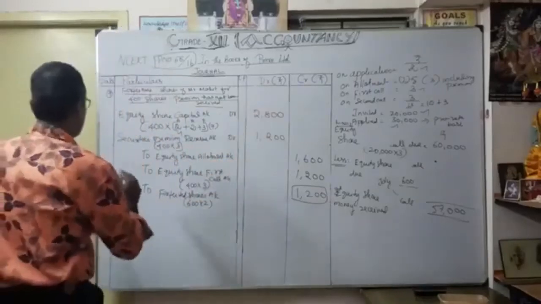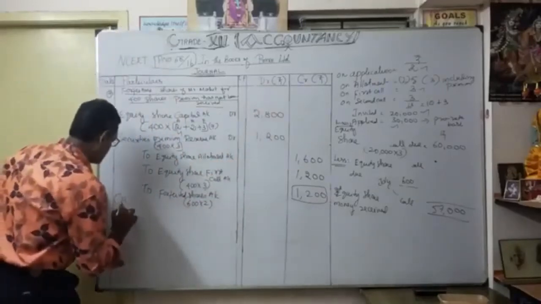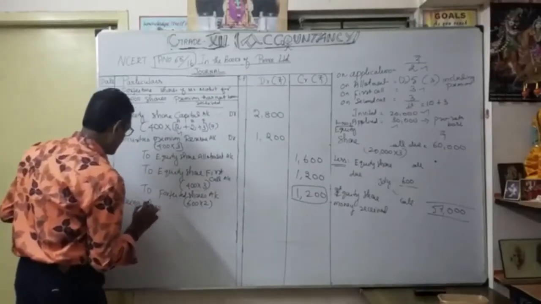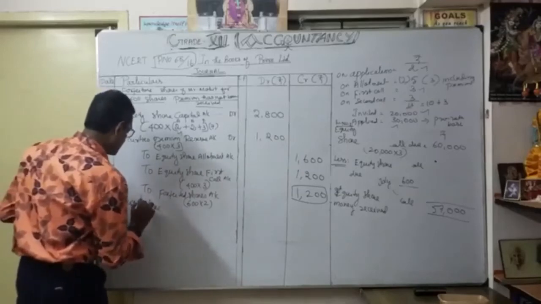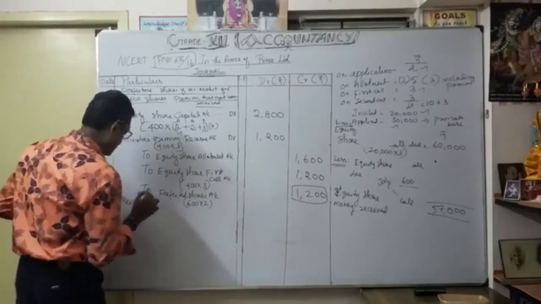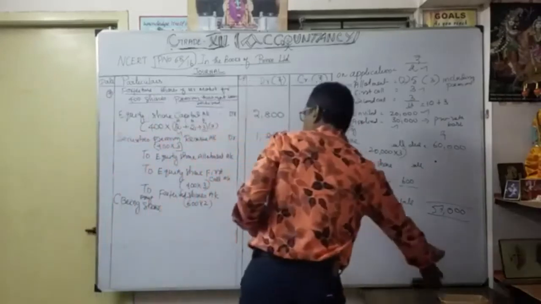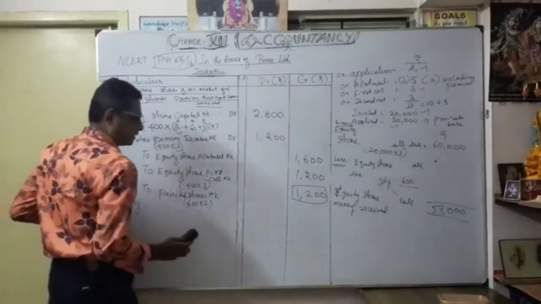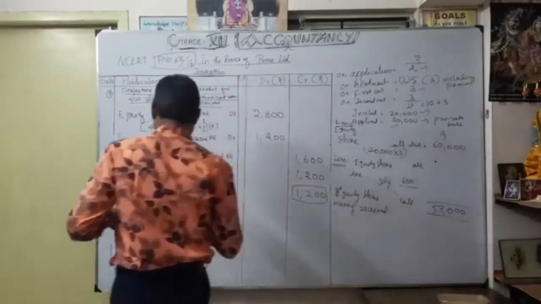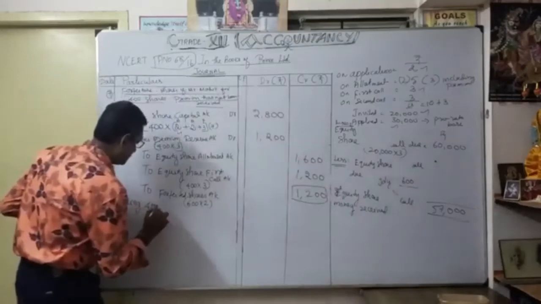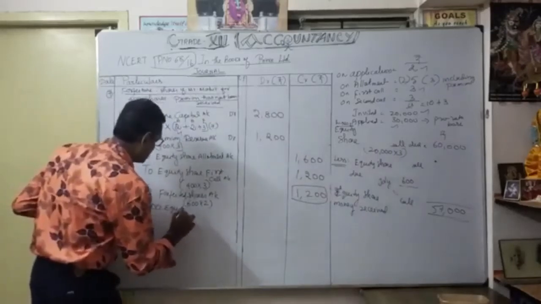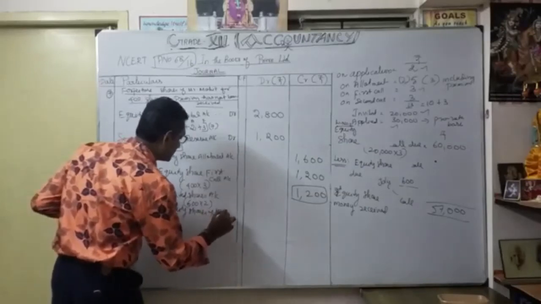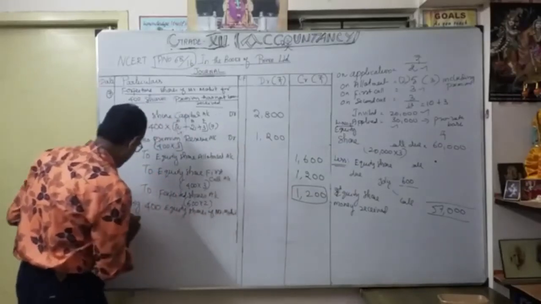Okay. Now, narration: being 400 equity shares of Mr. Mohit forfeited.